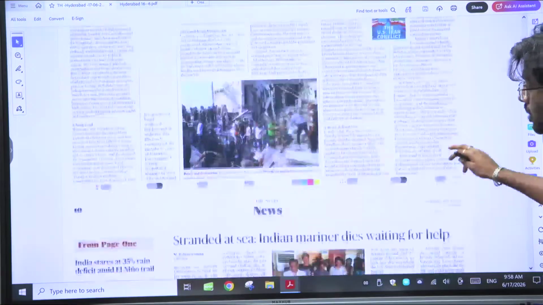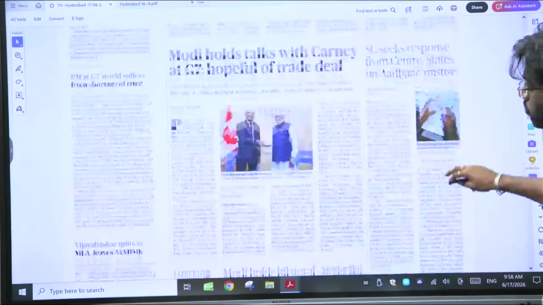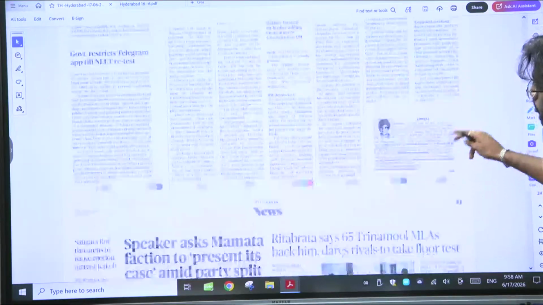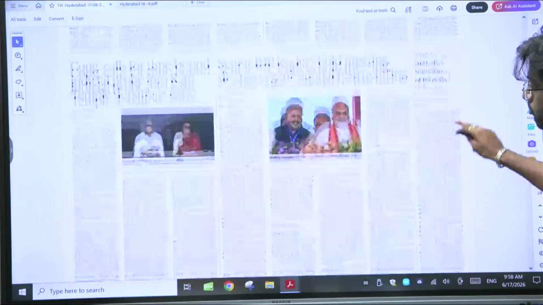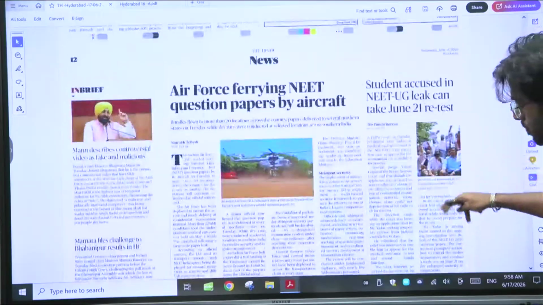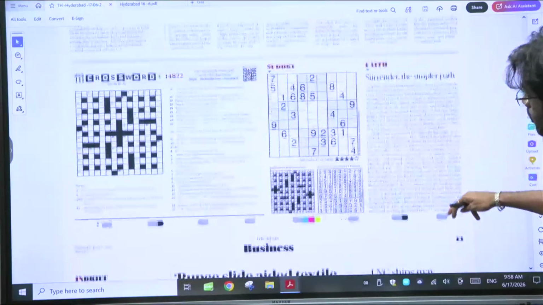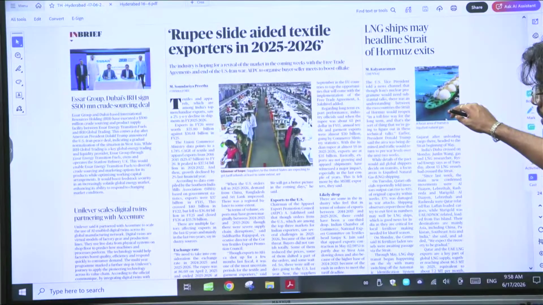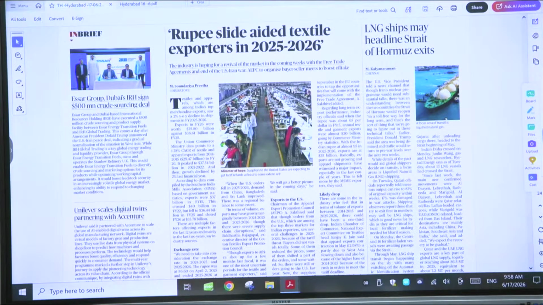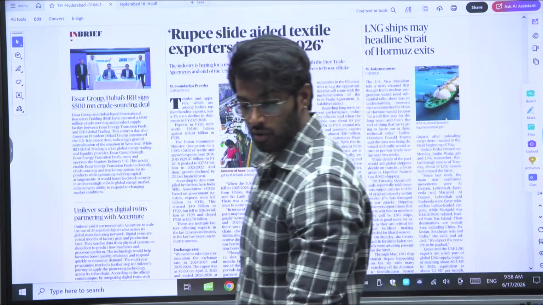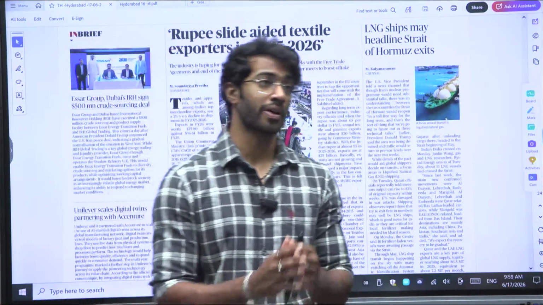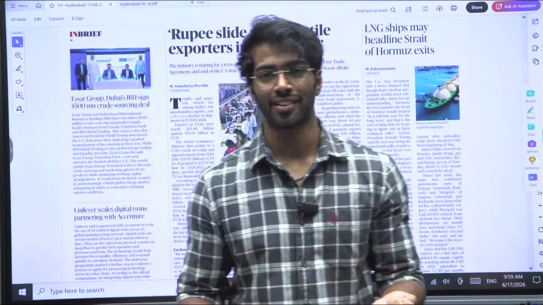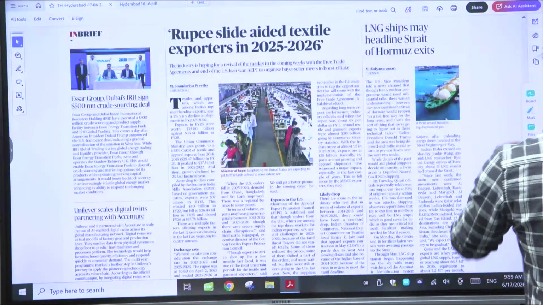Long-term implications of Iran deal. Rupee slide aided textile exports in 2025-2026. Right? It's talking about how there is a slide in the rupee, and despite this slide in the rupee, there is no increase in textiles, right? Here they have given stats.